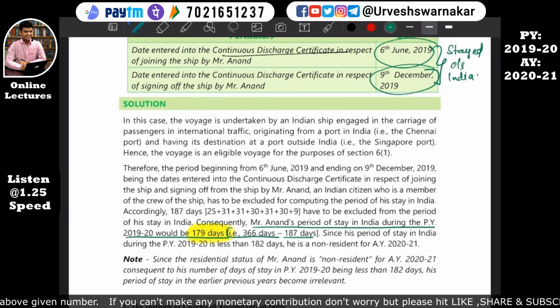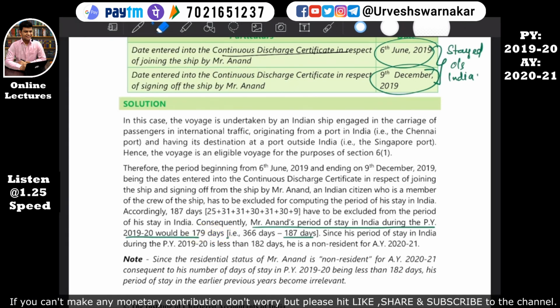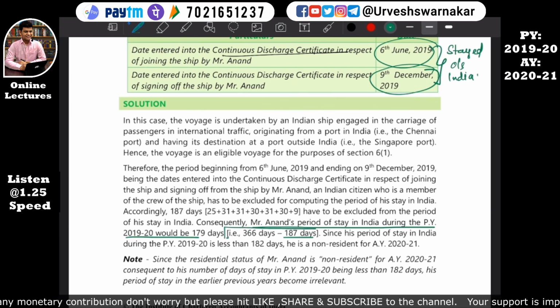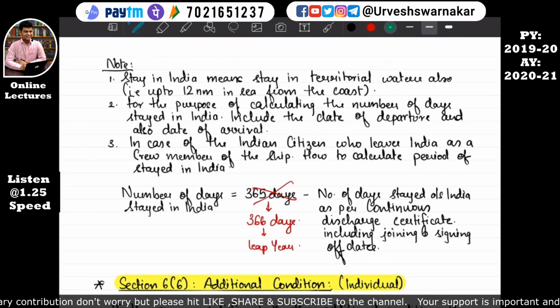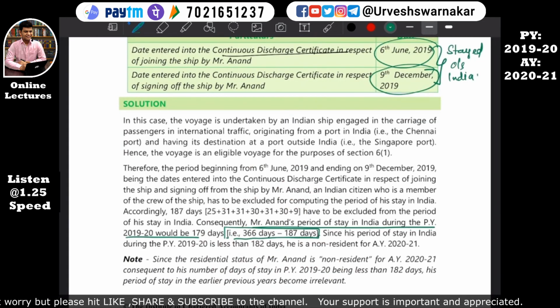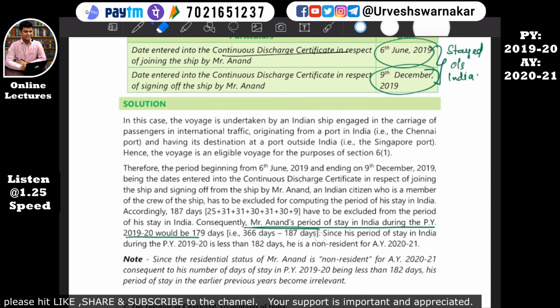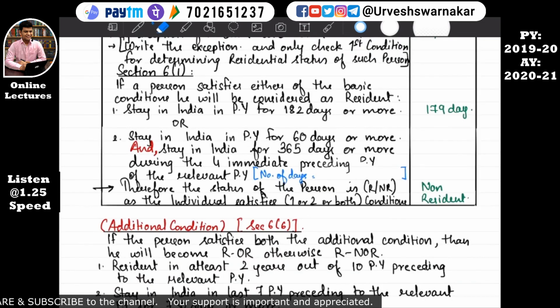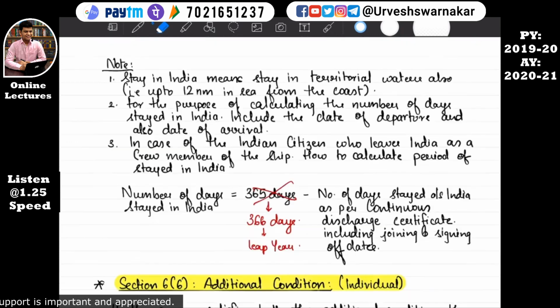So this is the formula that I have given in the notes. If you can see, 366 days minus number of days stayed outside India. Okay. So they have also taken 366 days. I hope this is quite clear to you all. Since he is a non-resident, then further we don't need to see section 6 subsection 6. Okay, when we study section 6 subsection 6, you will understand what is that section, what is this additional condition. I hope this is quite clear.